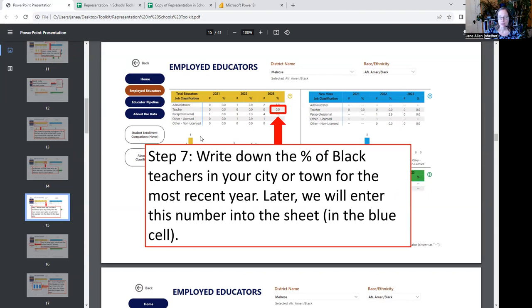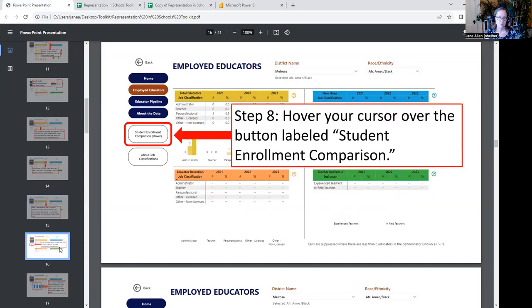So I want you to write that number down. Write down the number of Black teachers in your city. Later we're going to enter this number into the sheet in the blue cell. So write down the number for you. Hopefully it won't be 0. And write down the word blue next to it. That will help you to enter the data in the spreadsheet later.